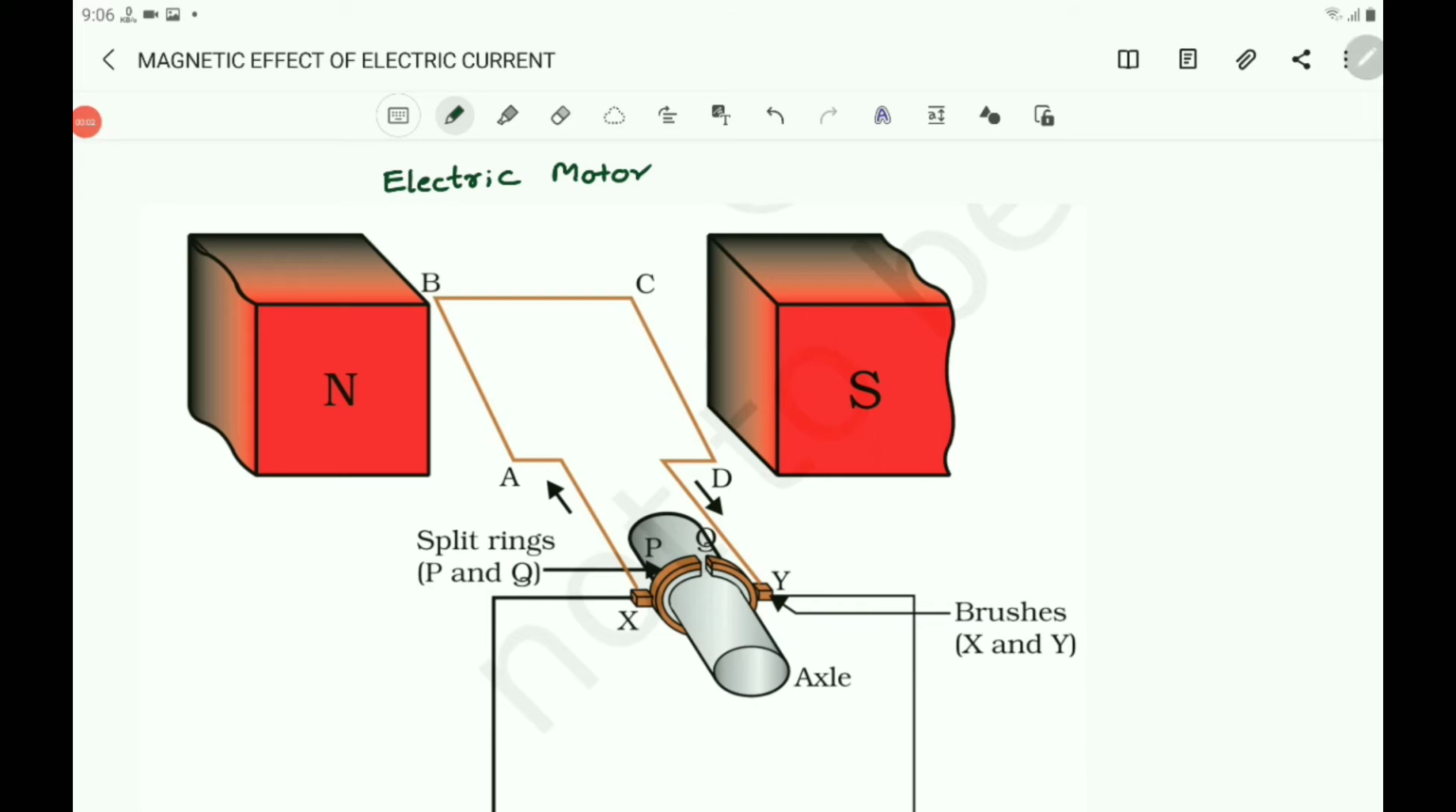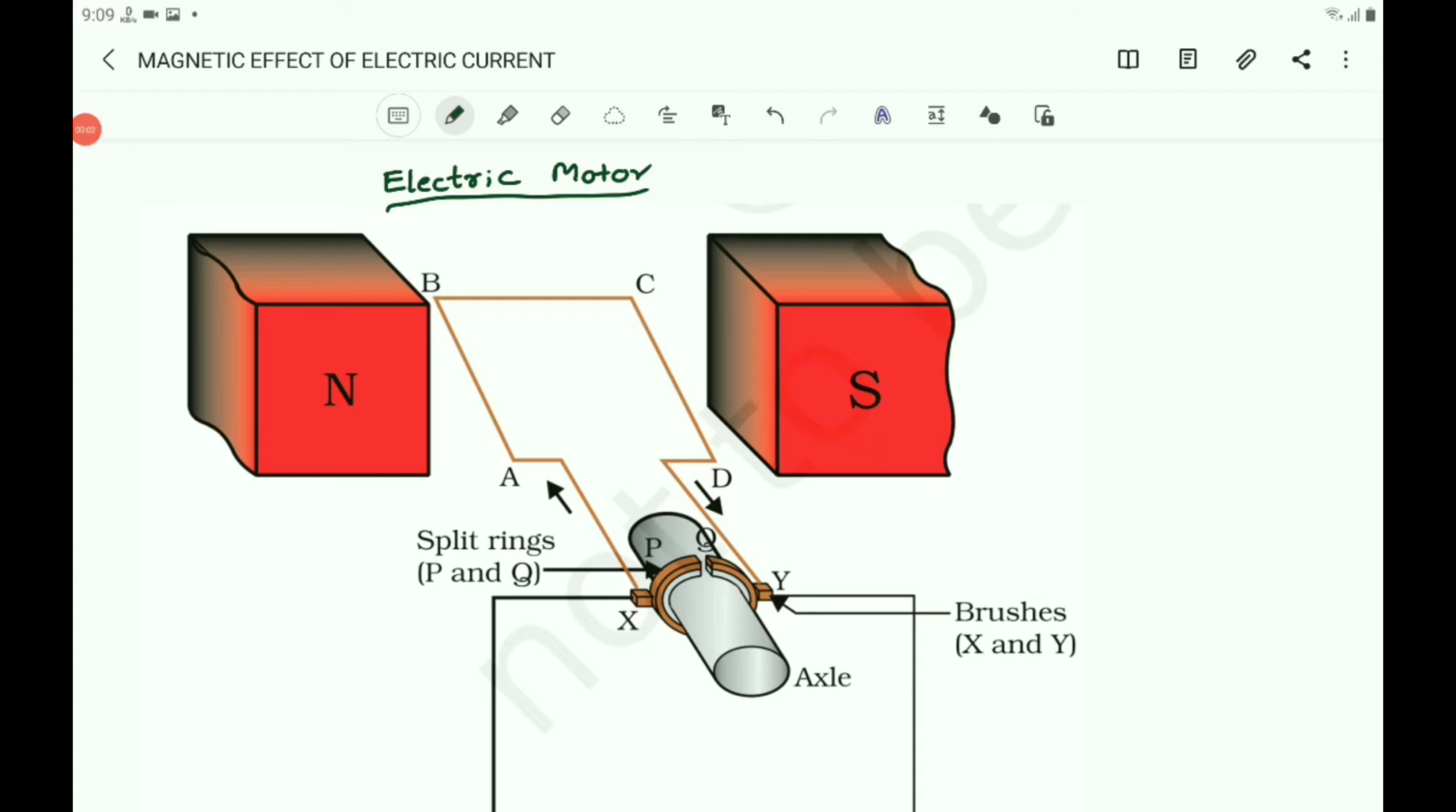Children, now let us discuss the electric motor. We are using many devices which work with the help of the electric motor. Refrigerator, fan, mixer, grinder, washing machine, all these work with the help of the electric motor. And what is the principle used in the electric motor? The current carrying conductor in a magnetic field experiences a force. The force is nothing but a mechanical force.